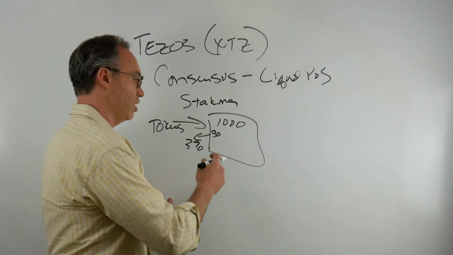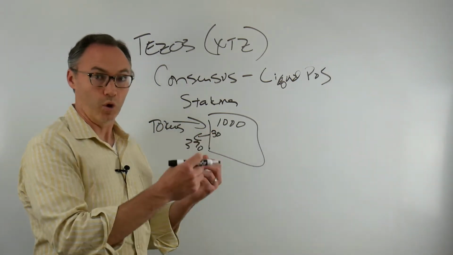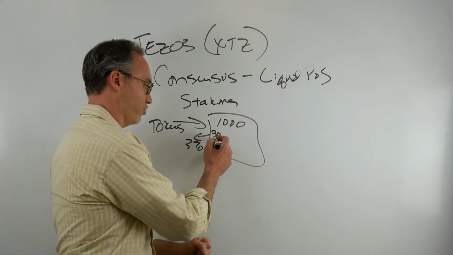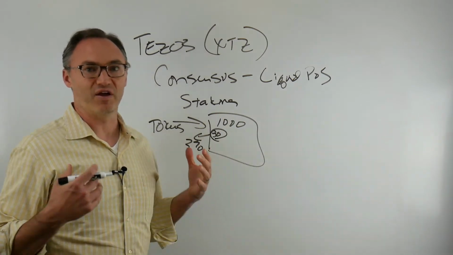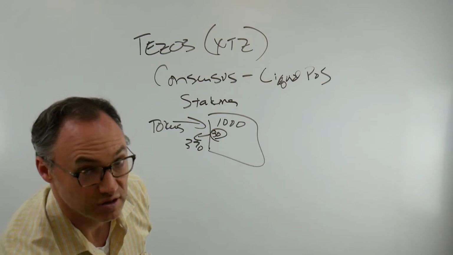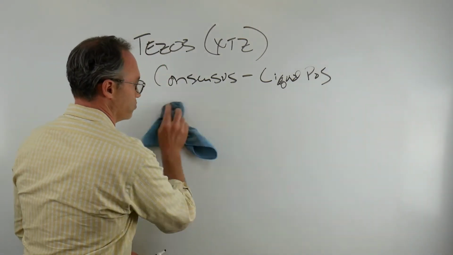It's kind of random, but basically it's like throwing a bunch of ping pong balls in, and they're going to pick one, and that's the block that gets validated. That's the block that moves on. If I have 30 tokens out of 1,000, I have a 3% chance of having my ping pong ball chosen. That's essentially how proof of stake in its most basic sense works.